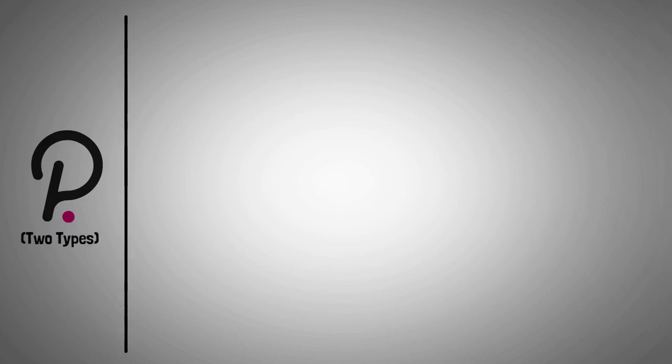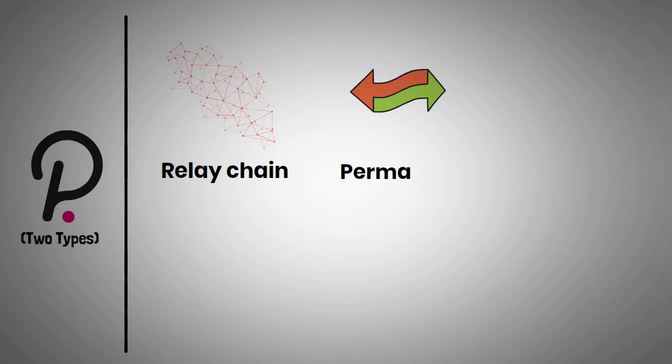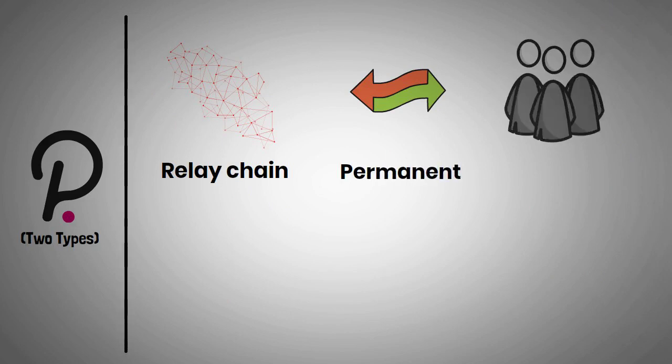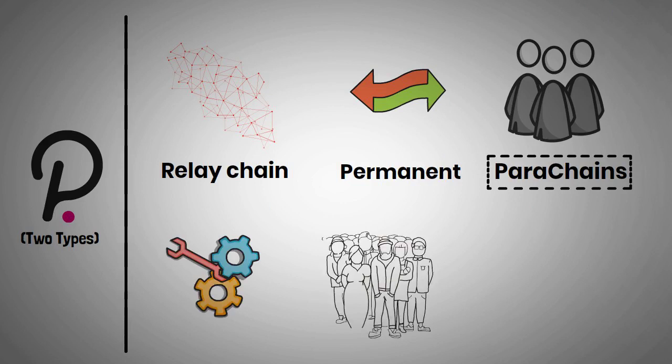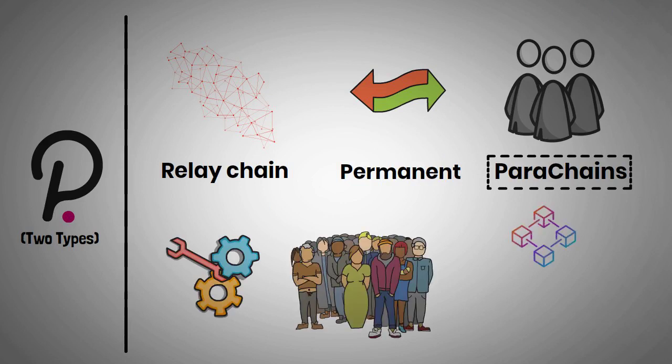Polkadot is designed to operate two types of blockchains: the main network, called a relay chain, where transactions are permanent, and user-created networks, called parachains. Parachains can be customized for any number of uses and fed into the main blockchain, so that parachain transactions benefit from the same security as the main chain.